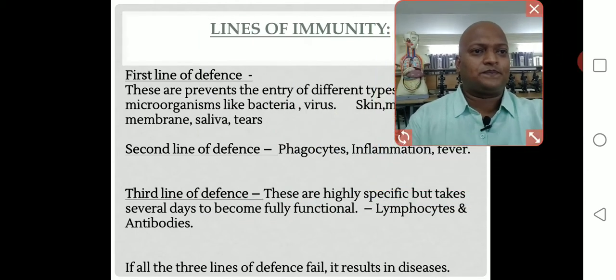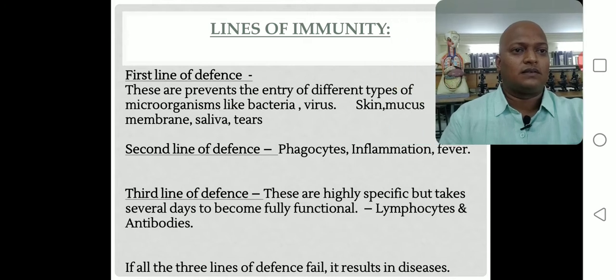So here, the lines of immunity. In our body the immunity is maintained by the presence of different types of layers and lines. Immunity is the defense mechanism to fight against different types of infectious agents.